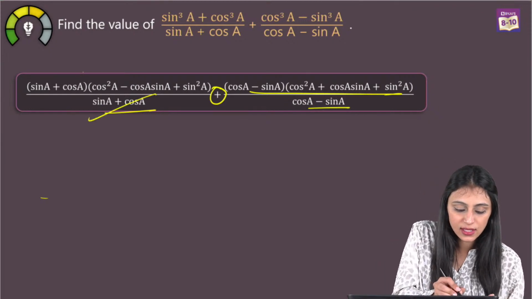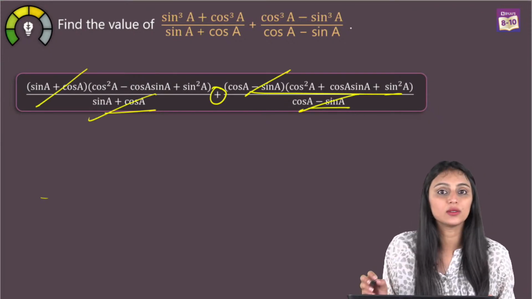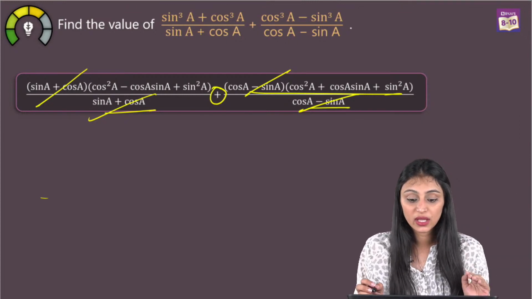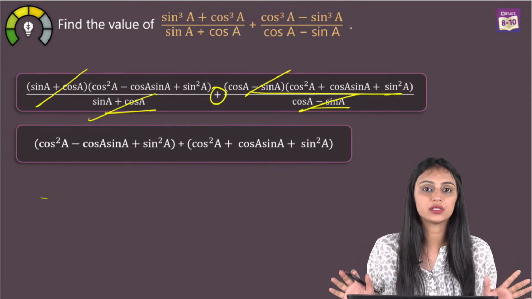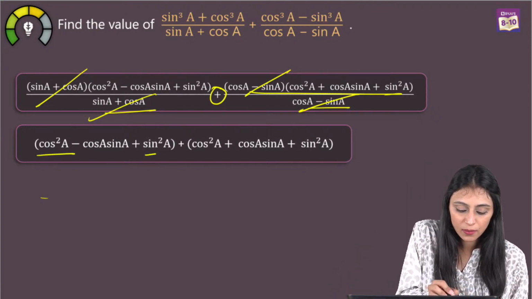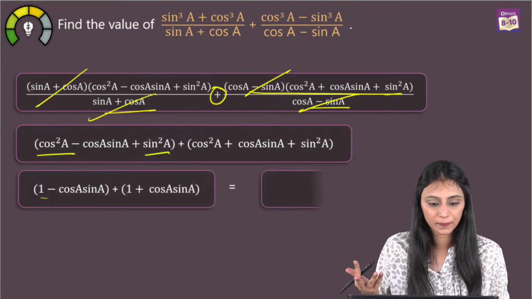Now when you cancel this out, this will be cancelled with this. This is cancelled with this. Listen to me carefully. This is not common. They had different denominators. Then you come to this step. So you can say cos square A plus sine square A. It's what? It's 1. Yes?